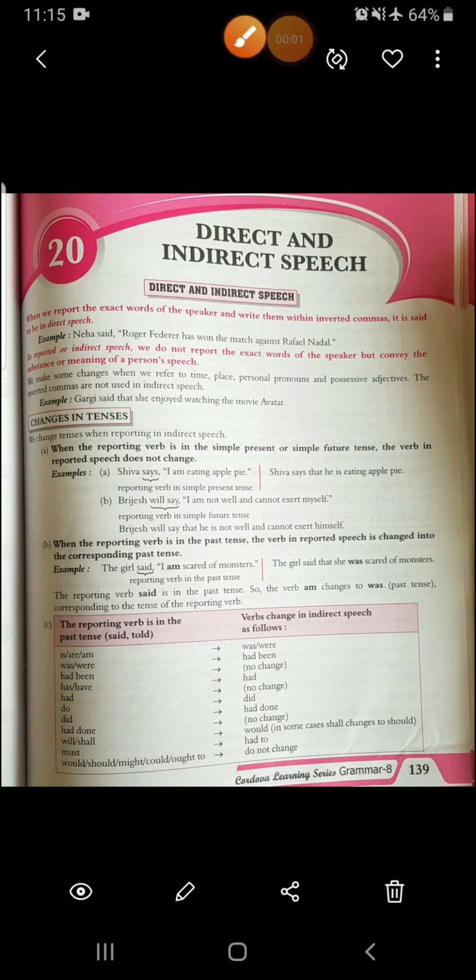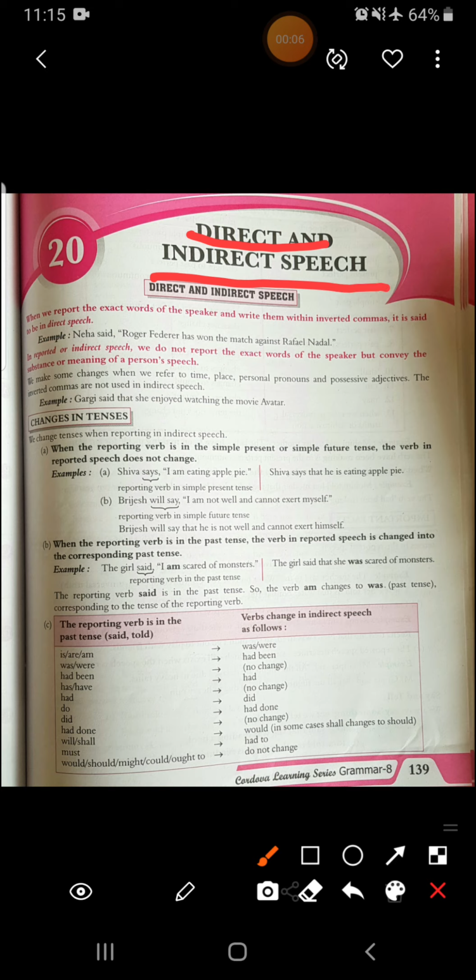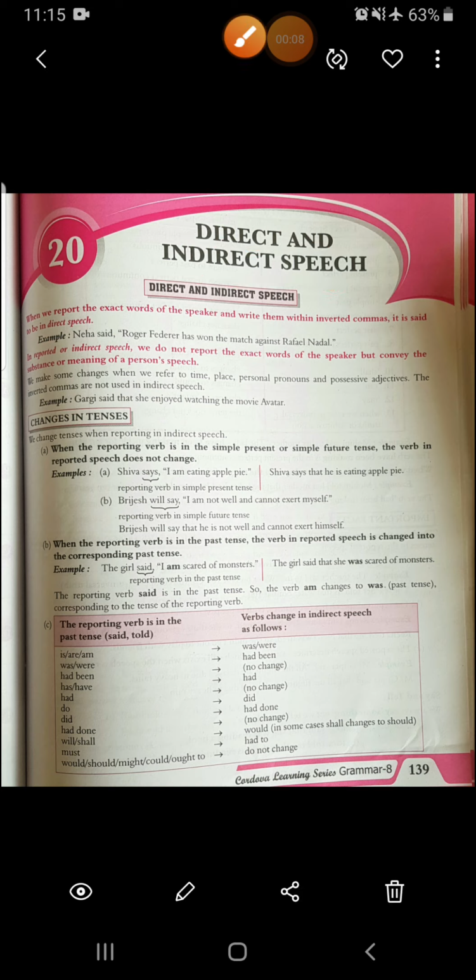Hello class 8th. This is your chapter number 20, that is direct and indirect speech. You have read this chapter in your previous classes as well. So let's quickly start, what is there in this direct and indirect speech.